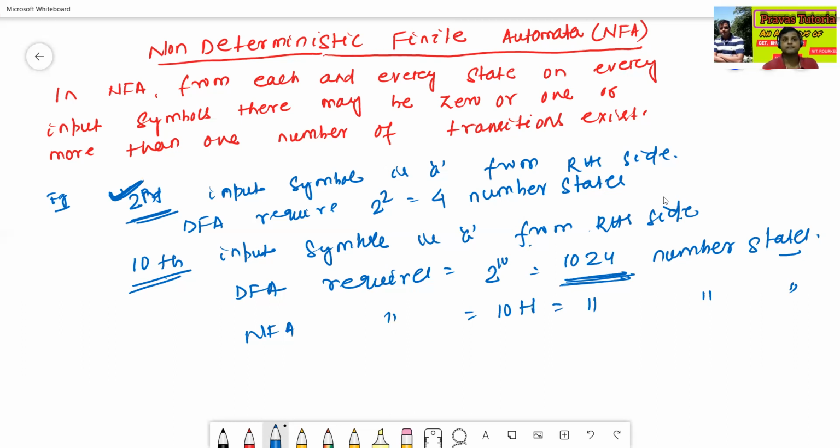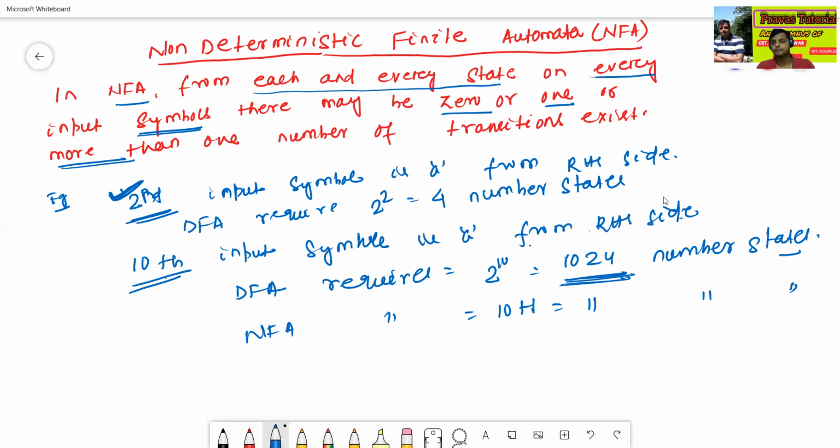Now we'll see the definition of NFA. In an NFA, from each and every state, on every input symbol, there may be 0, 1, or more than 1 transitions.